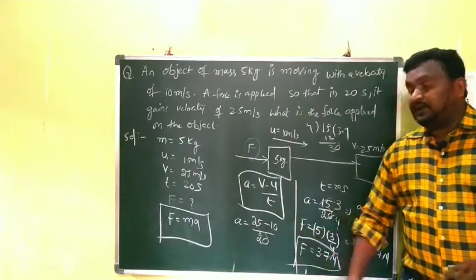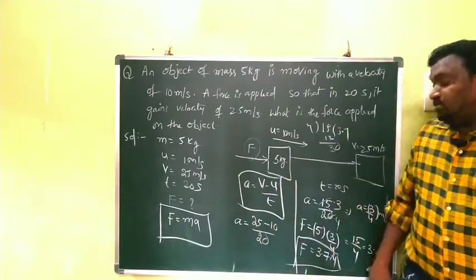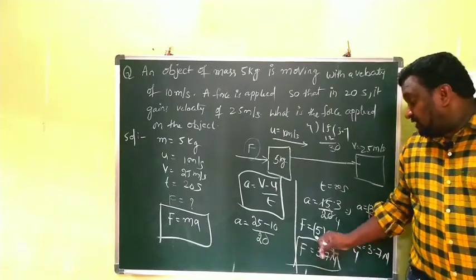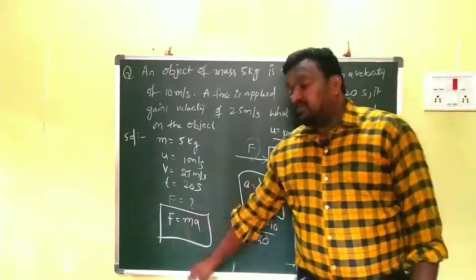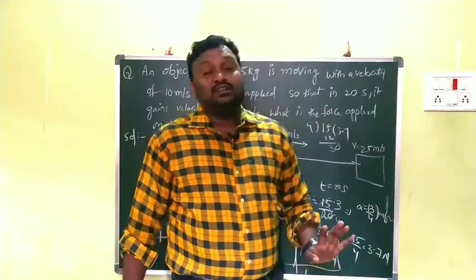25 minus 10 by 20. That's what we get here. a is equal to 3 by 4 meter per second square. And after that we substitute the a value and m value in this equation. What we get? Force. F is equal to 3.7 newtons.